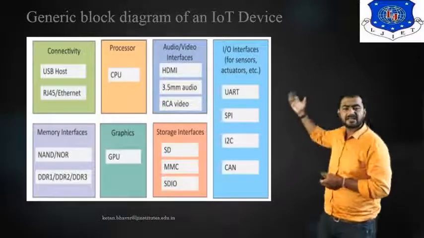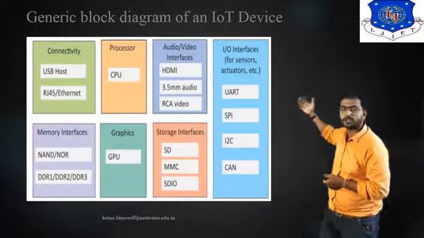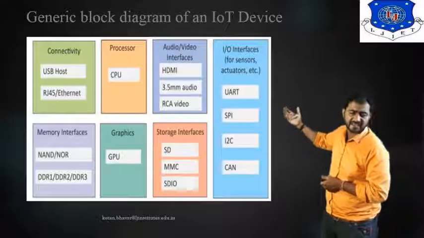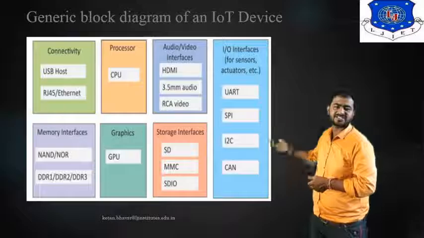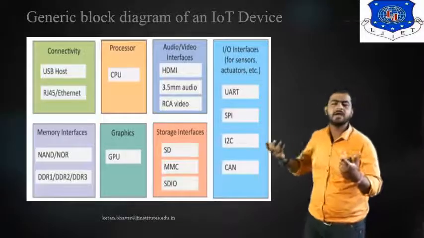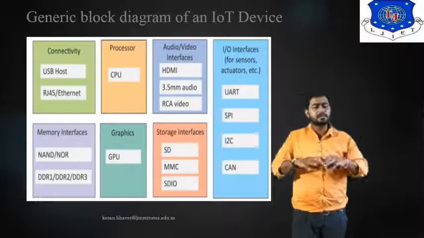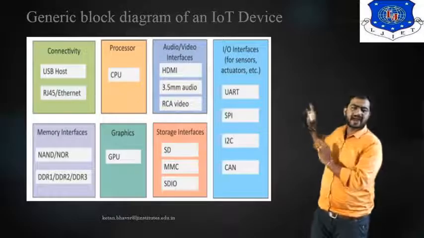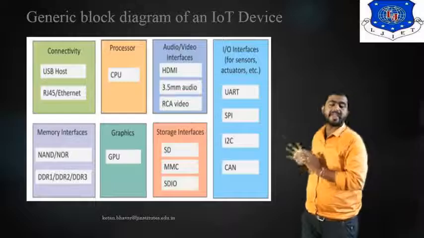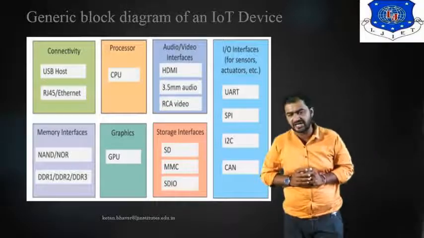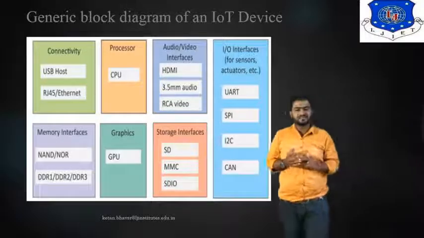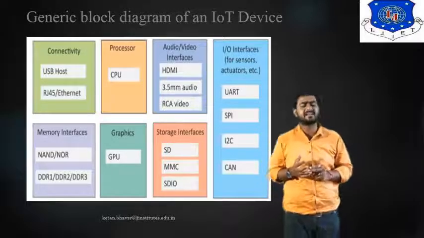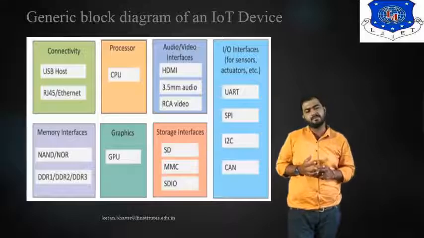Similarly, for interfacing communication protocols, you go with UART for serial communication, I2C and SPI for fast serial communication, and the CAN protocol for controller area network. So basically, if you're talking about IoT devices, these are the different types of parts that play a main role in the physical device and communication: connectivity, processor, graphics card, audio-video communication, IO devices, sensor interfacing, memory interfacing, and memory.